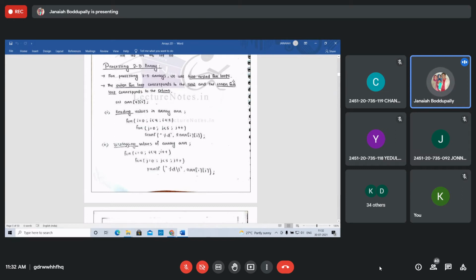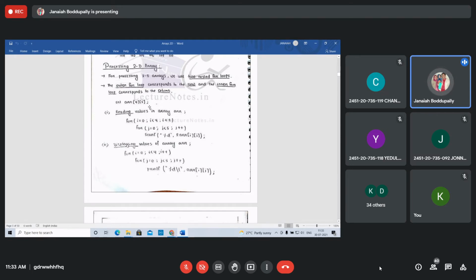For processing a 1-dimensional array, 1 for loop, that is for size, 1 row only. To read the elements of a 2-dimensional array, use 2 nested for loops. The outer for loop corresponds to the row, and the inner for loop corresponds to the column. Remember this one.